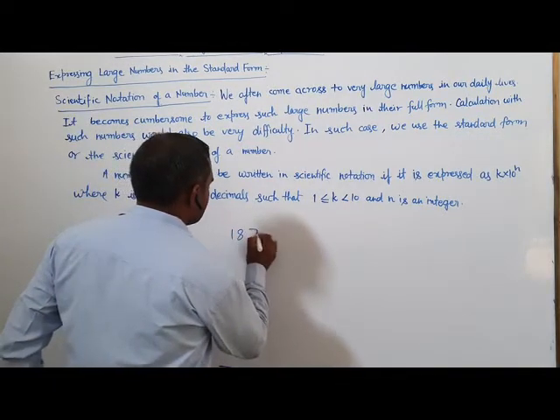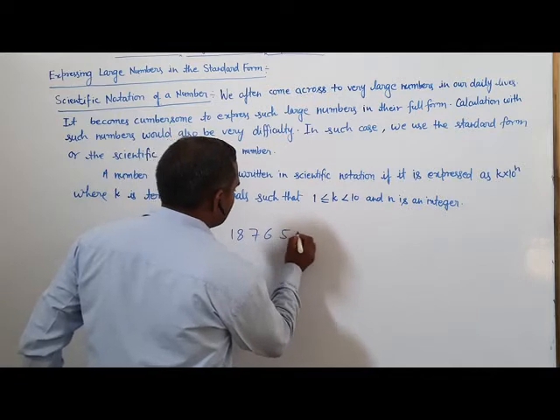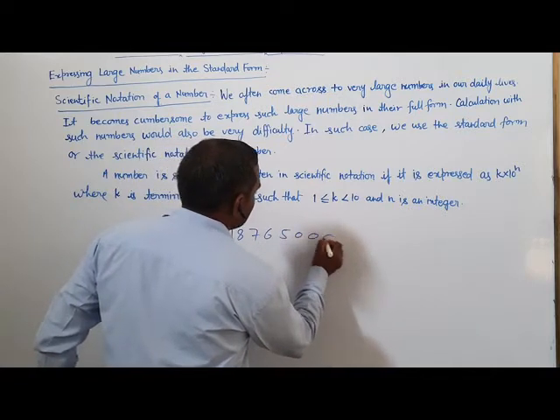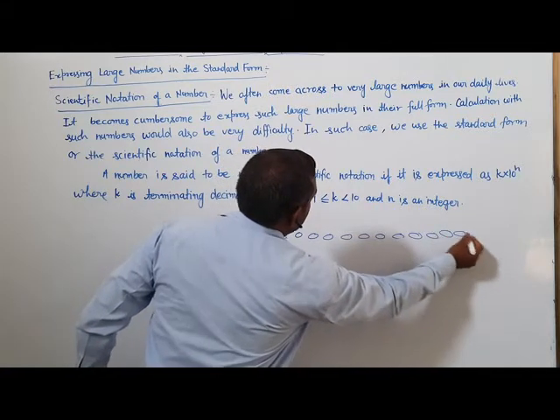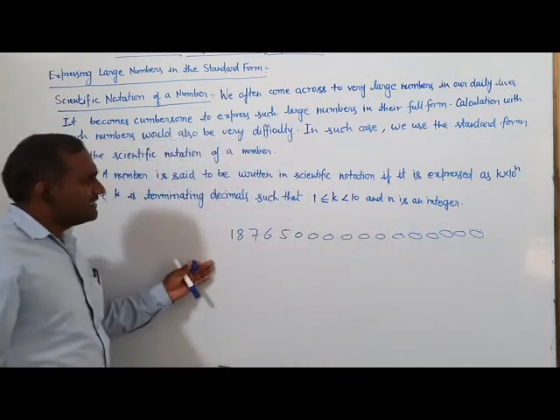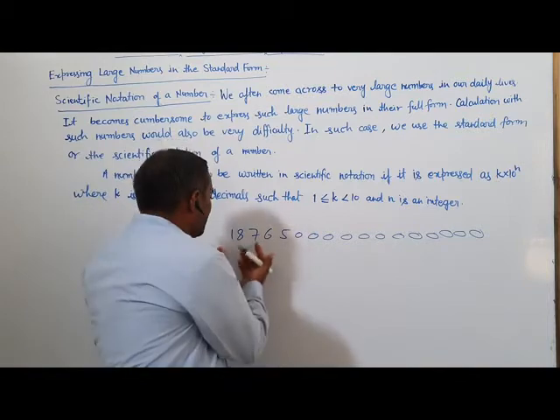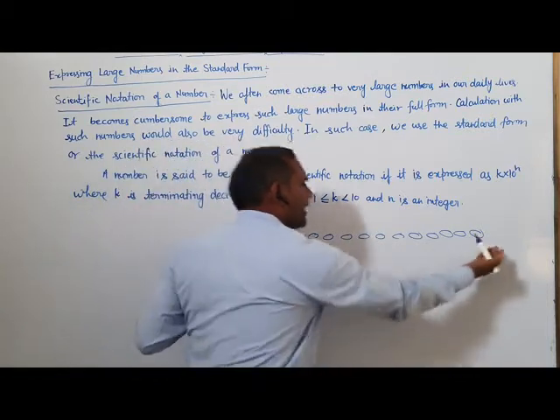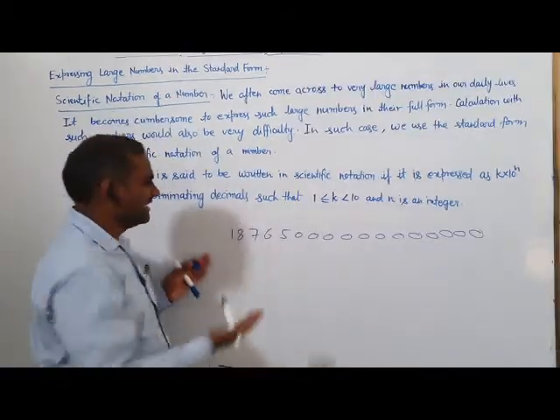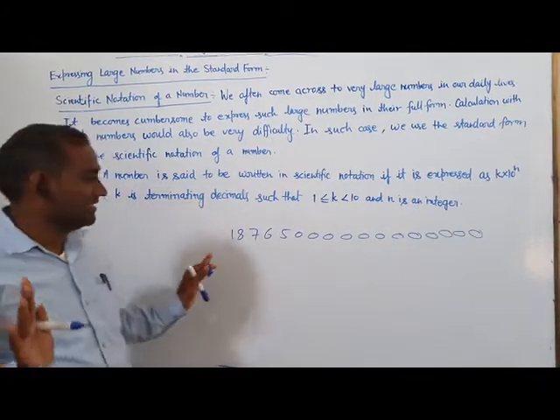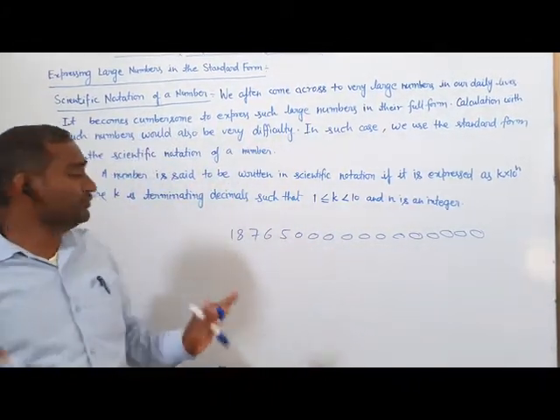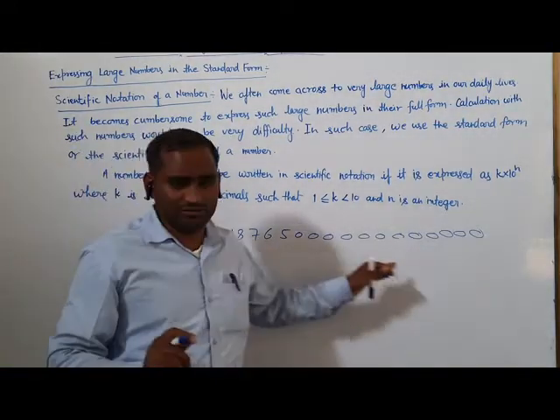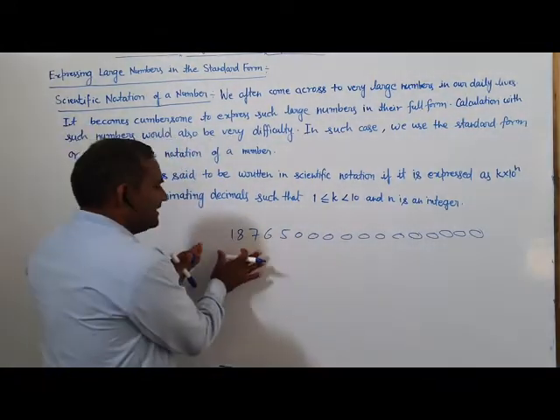1 8 7 6 5 0 0 0 0 0 0 0 0 0 0 0. When we want to write such a large number, it looks awkward. So we use the scientific method to write these numbers.